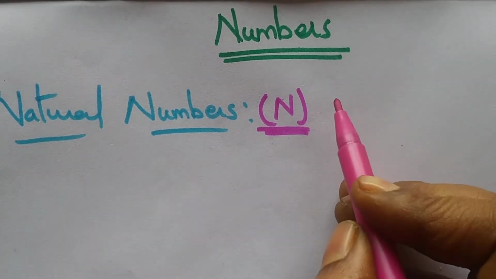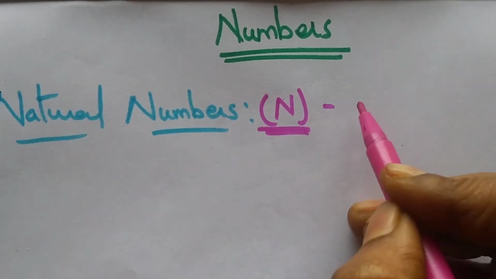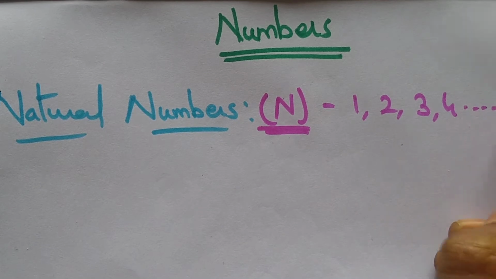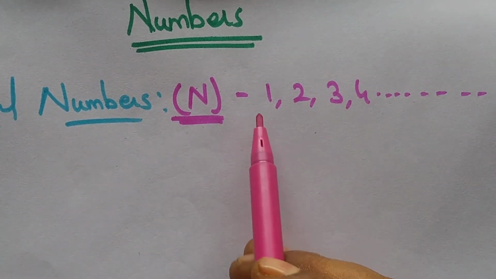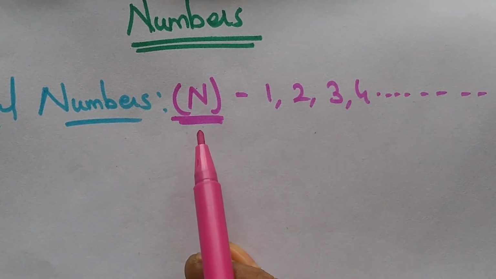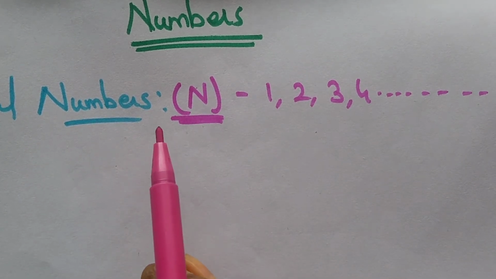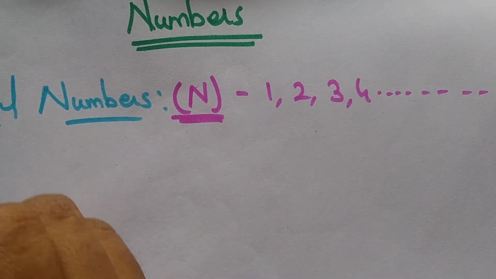It is nothing but those numbers we start writing with, like 1, 2, 3, 4, and it goes on. Numbers which start from 1 and go on are called the natural numbers. And next, what are whole numbers?